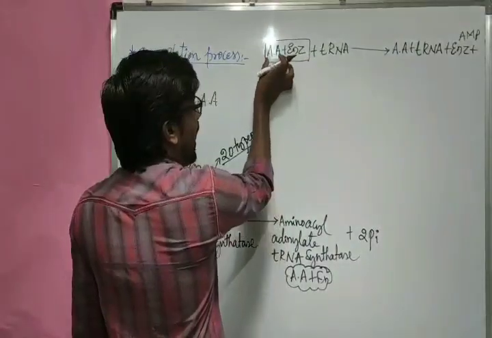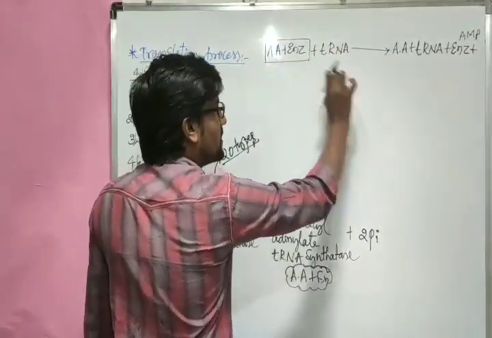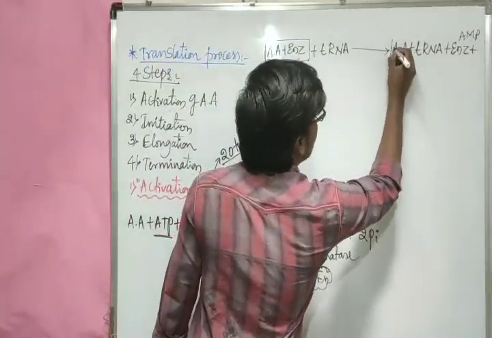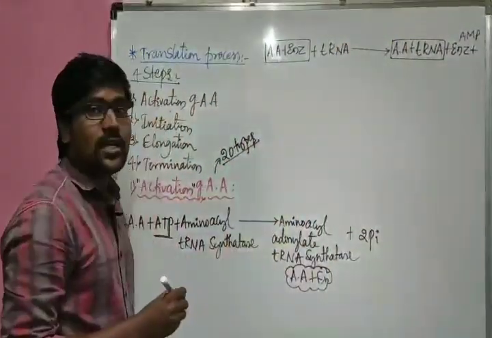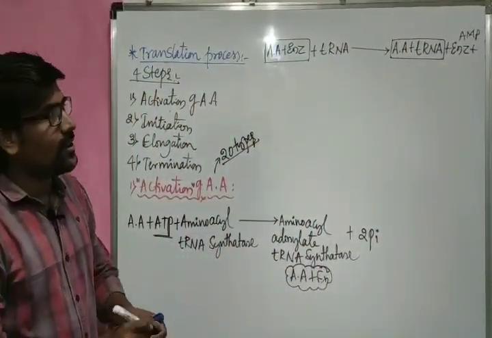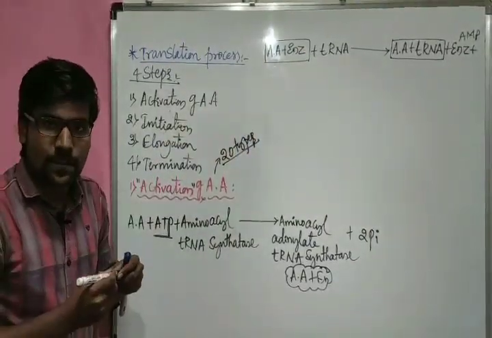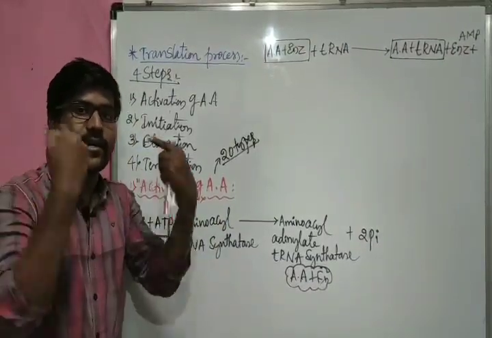So this is the overall thing. The amino acid enzyme combined with the tRNA, the enzyme is released outside, and now tRNA is combined with the amino acid. So this is the important form, amino acid now combined with tRNA. When we get that molecule, we consider it an activated amino acid. Now amino acids are activated, or tRNA is getting charged.